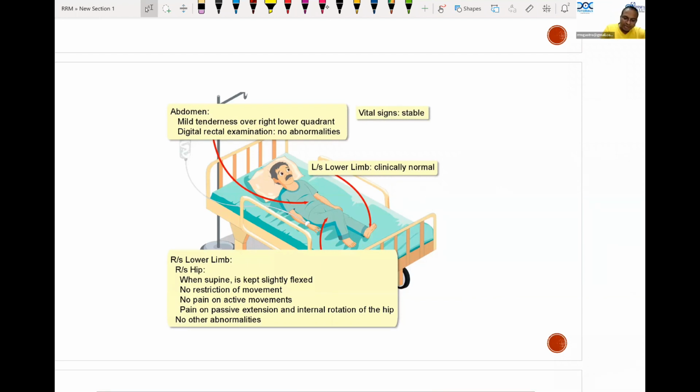So you can see the patient lying with the hip flexed, no restriction of movement, no pain on active movements, he will move. But there is pain on passive extension and internal rotation of the hip. On internal rotation of the hip, there will be pain on passive extension and internal rotation of hip.